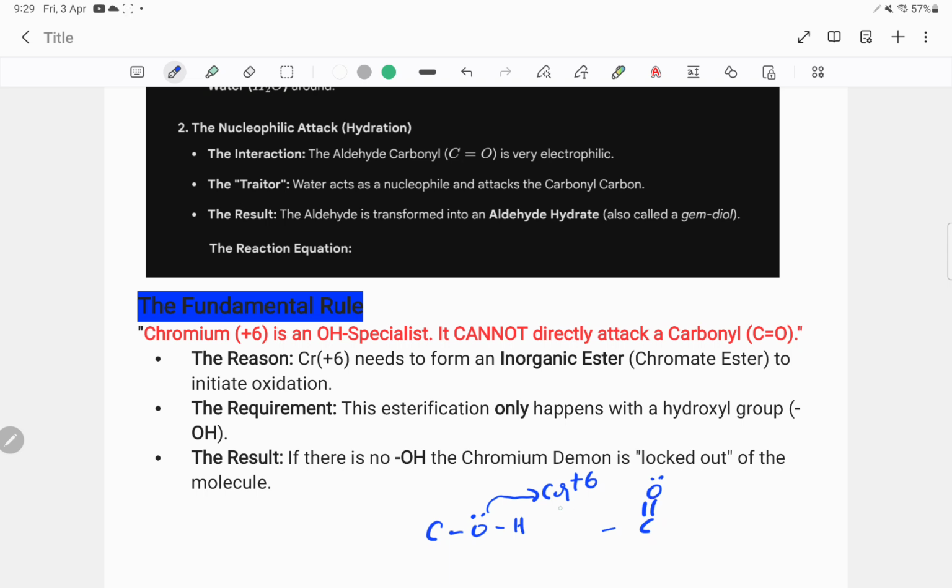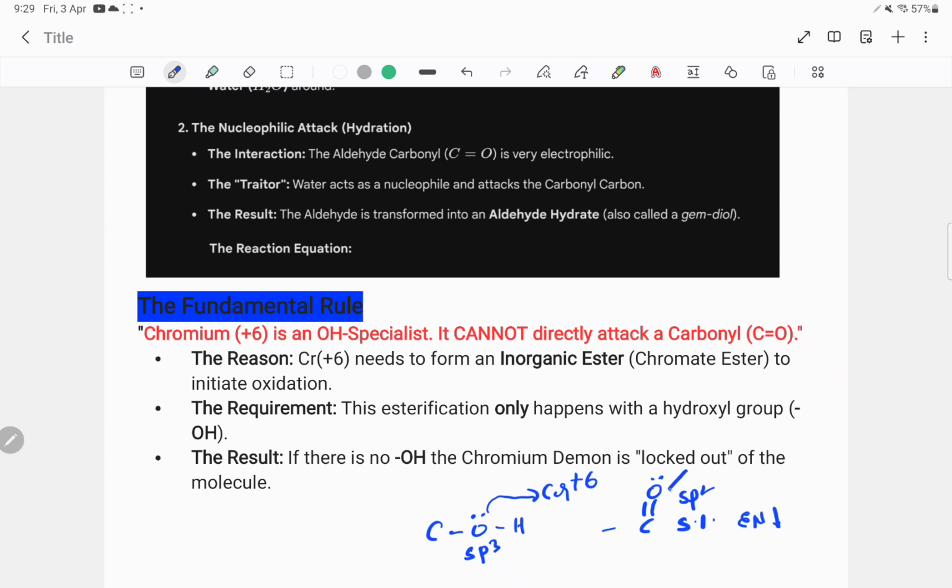Here also oxygen, here also chromium, but this is sp3 oxygen, and this is sp2 hybridized oxygen. The lone pairs are in the sp2 orbital here, and in the sp3 orbital there. In sp2 the s character is increased, electronegativity is increased, so a highly electronegative atom cannot donate that easily. But in sp3 the s character is less, and the donating nature is good. That is the problem here.